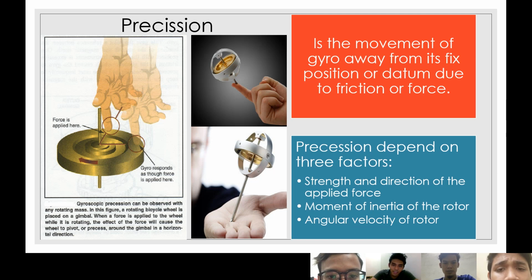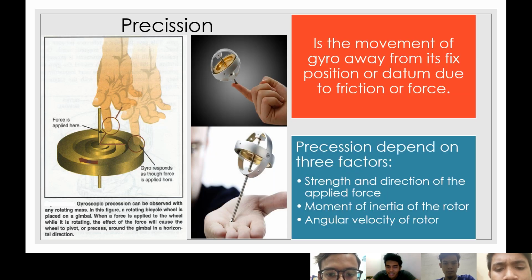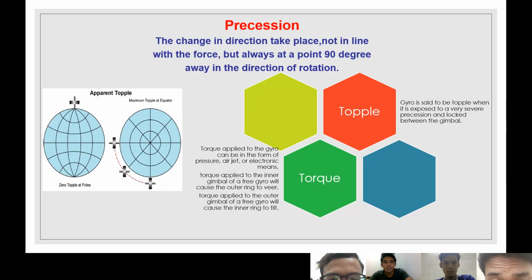First, the strength and direction of the applied force. Second, the moment of inertia of the rotor. Third, the velocity of the rotor. That's for precision. The change in direction takes place not in line with the force but always at a point 90 degrees away in the direction of rotation.